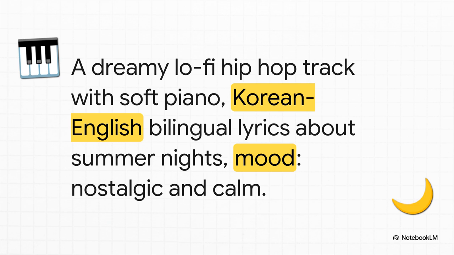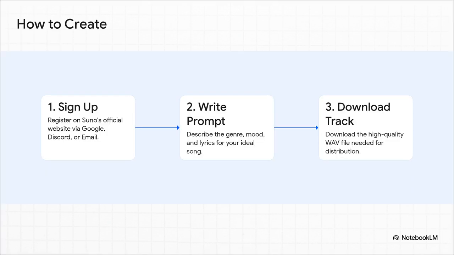It's describing a vibe: dreamy, soft piano, bilingual lyrics, a nostalgic mood. The more detail you give it, the closer SUNO gets to pulling that exact song right out of your head. It's honestly like you're a music producer, and your keyboard is the entire studio. And the actual process couldn't be simpler. Seriously, it's 3 steps. You sign up on their site, you write that creative prompt we just talked about, and then you download your track.